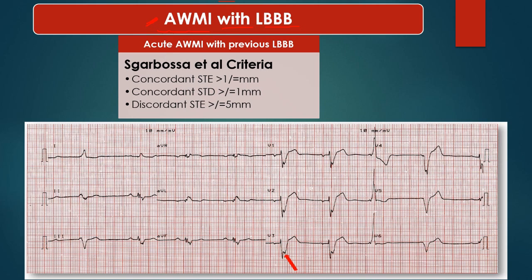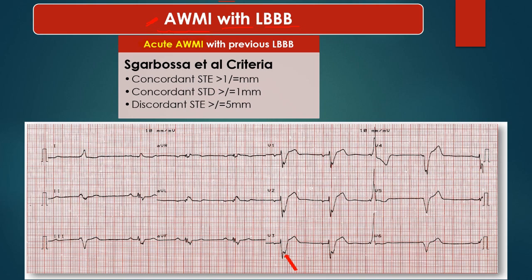First is acute anterior wall MI, meaning the anterior wall MI is acute and there is previous LBBB. To alleviate this problem, Sgarbossa et al. gave a criteria to differentiate acute anterior wall MI from previous LBBB. They used two terms: one is concordant ST elevation and the other is discordant ST elevation.